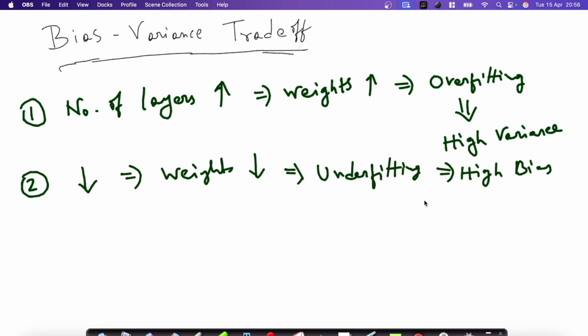We need to minimize variance, and our model ideally should not have high variance, and it should not have high bias. That is why we need to find the balance. But in MLPs, normally we see the problem of overfitting.